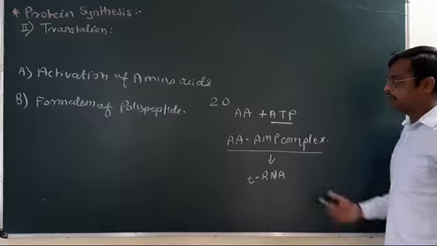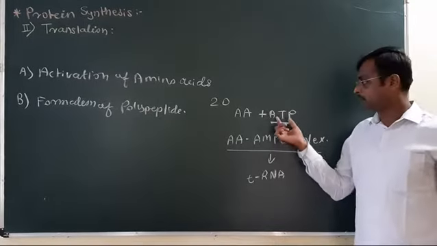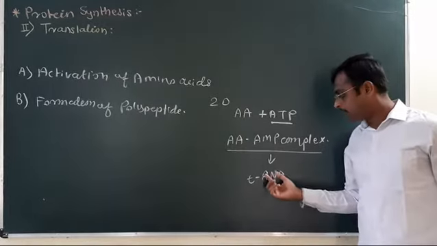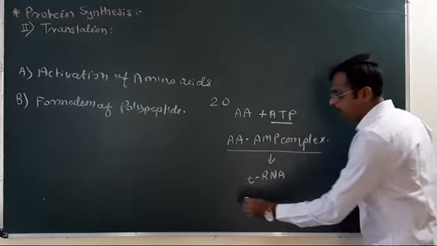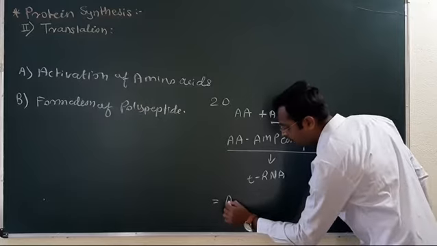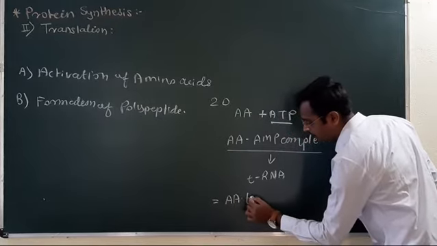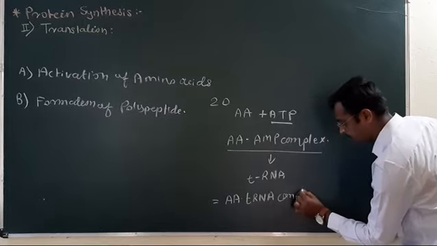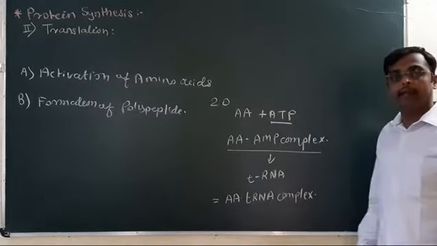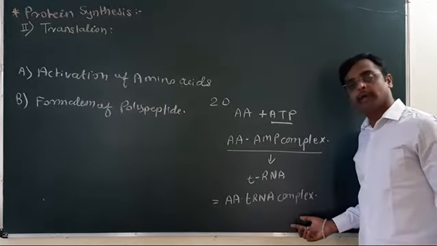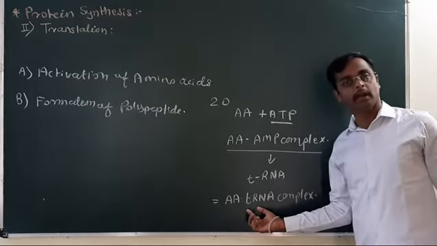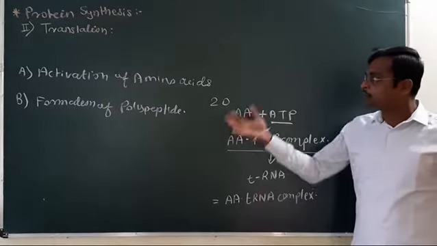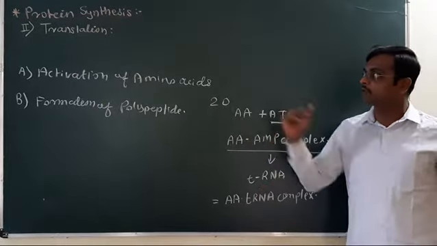This activated amino acid, activated by the ATP, gets bound to the tRNA to form the amino acid tRNA complex. This step is called the charging of tRNA, or the whole process is called the activation of amino acid.